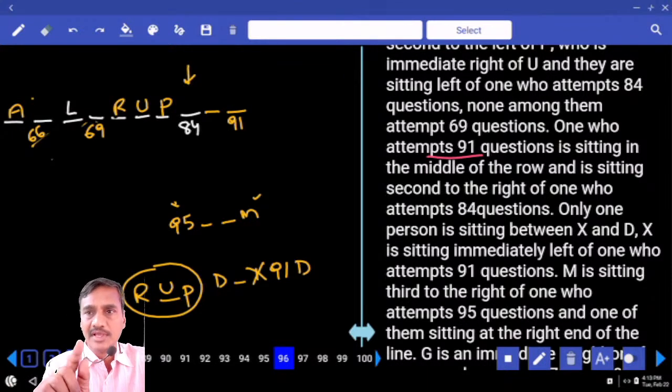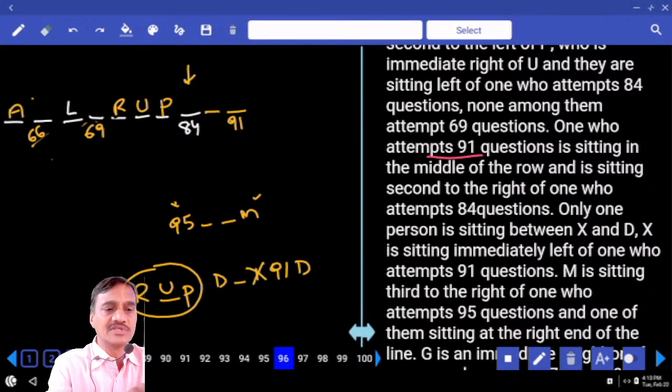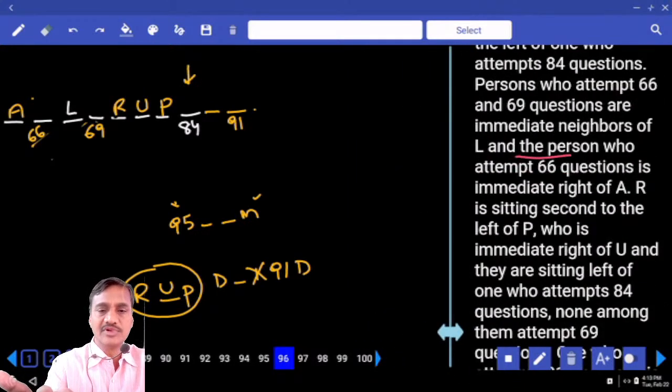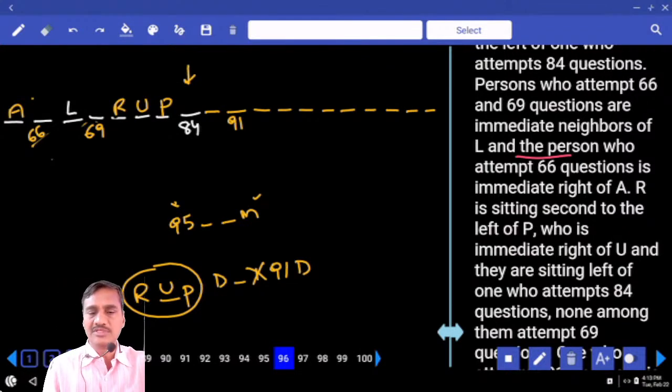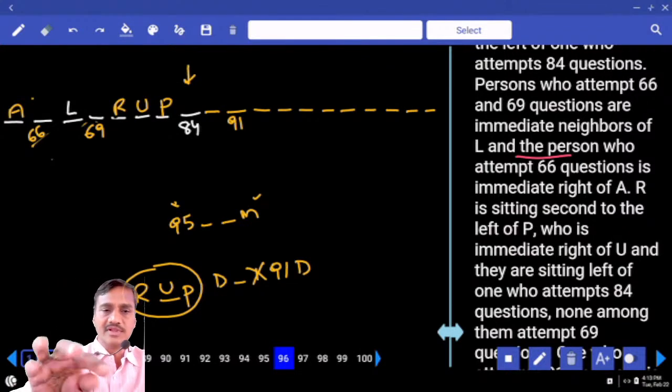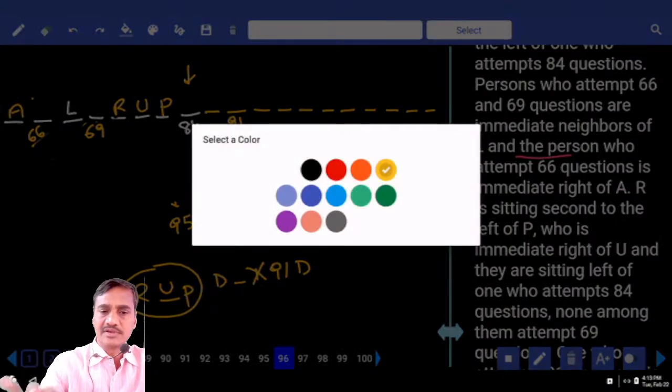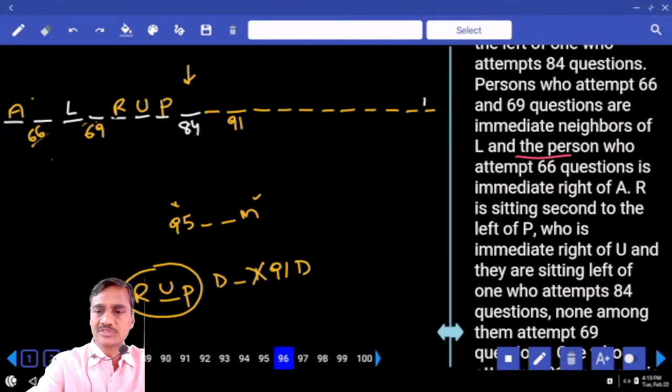So 91. As this person is exactly at the middle of the row, how many persons are there to the left hand side of this? 1, 2, 3, 4, 5, 6, 7, 8, 9. 9 persons to the left hand side. And similarly, we need to have 9 persons on the right, right? 1, 2, 3, 4, 5, 6, 7, 8, 9. Now the total number of persons is finalized: 9 plus 9 plus 1, 19. Then M must be at the corner. M is fixed, right? M must be at the right hand.